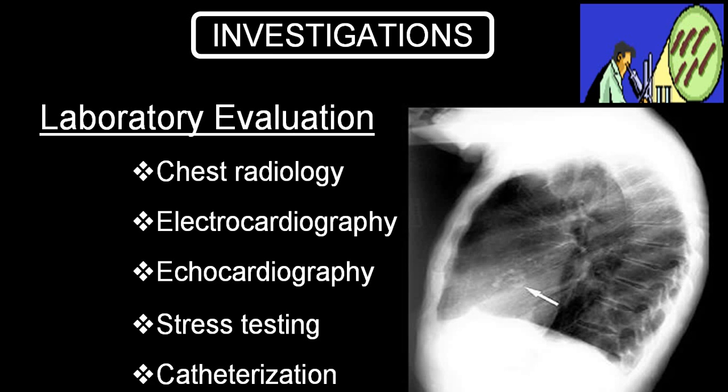In investigation, on an X-ray chest, usually you will see mild left ventricular hypertrophy. Very rarely you get a huge cardiomegaly. It is frequent if the person has AS with AR; if the person has tight aortic stenosis, it is mildly enlarged.